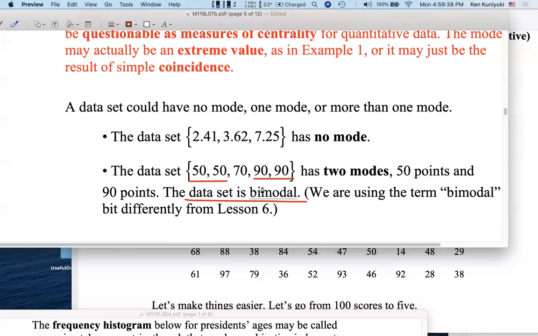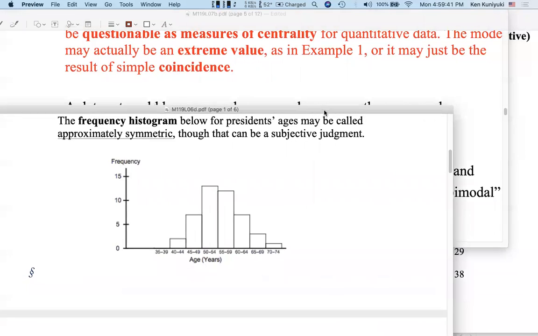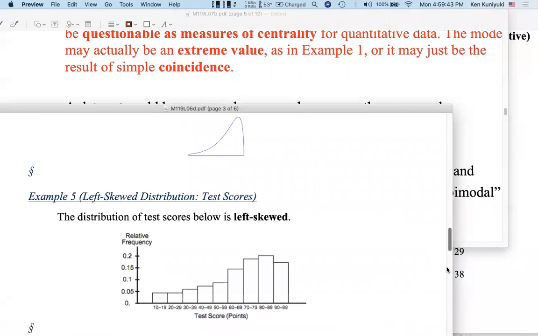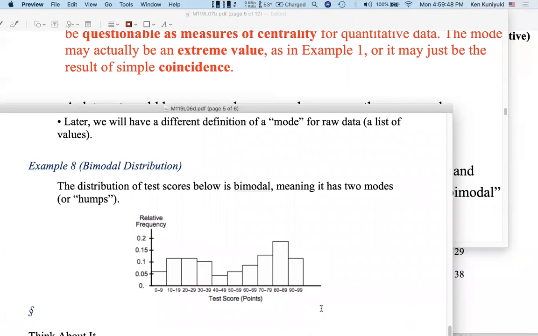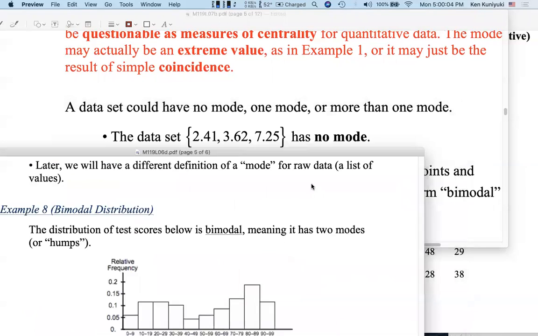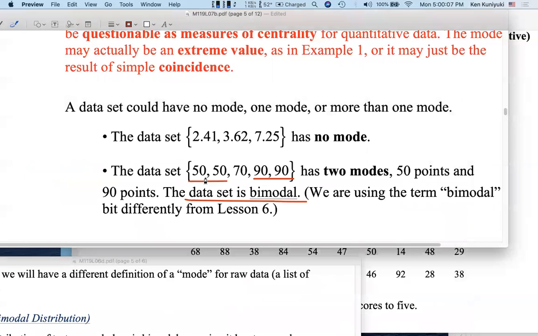We're using the term bimodal a bit more precisely than we use it over here. Here, we had an example of a bimodal histogram or a bimodal distribution, but we mean that a bit more fluidly, in the sense that there may not have been two particular values that appeared more frequently than others, but we had a range of values here and a range of values here that were more frequent than other ranges or classes of values. Here we're very precise. 50 points and 90 points both appear more frequently than the 70 points.